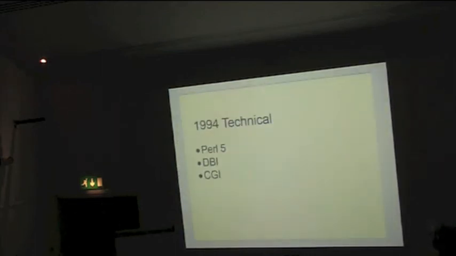And also, of course, Perl 5 led to, you can now have modules, and so some of the earliest versions of some of the most important modules came out. You see the earliest versions of DBI and CGI.